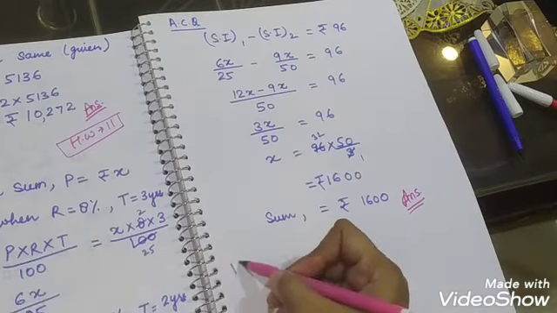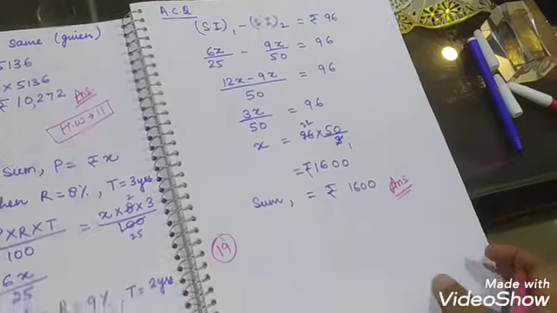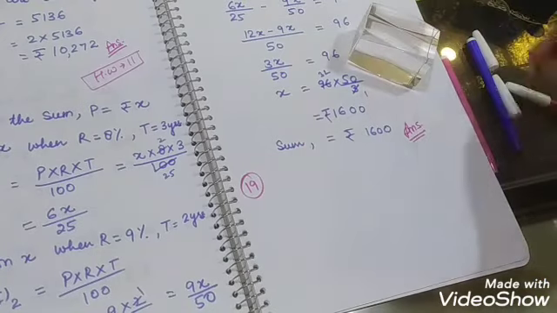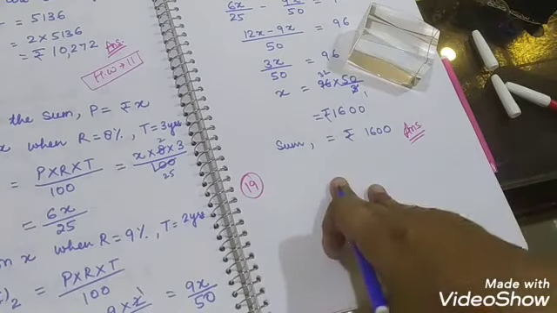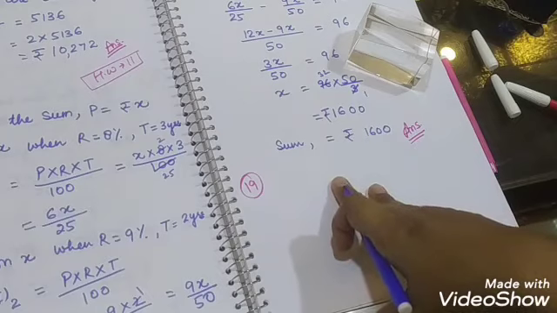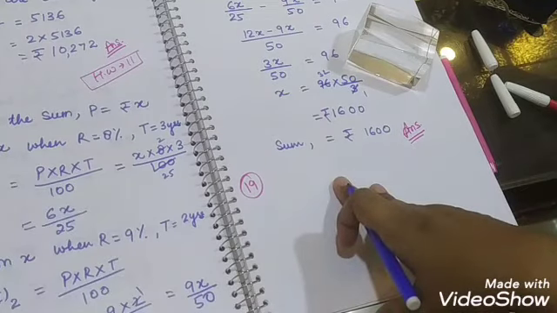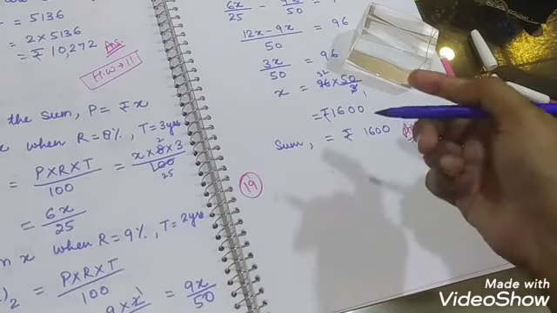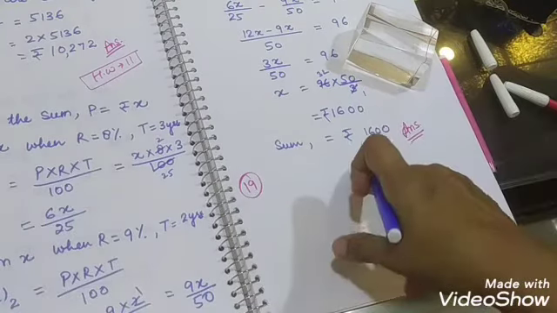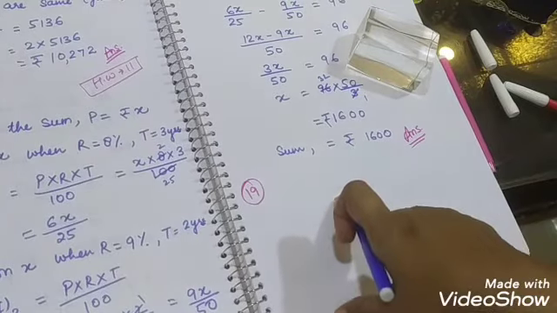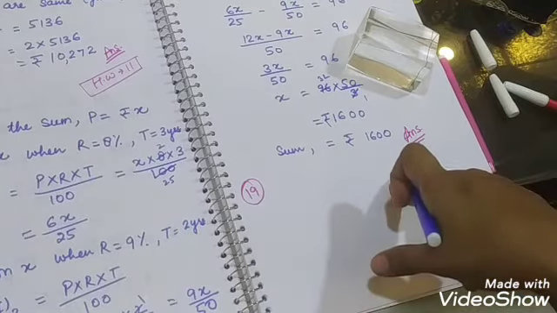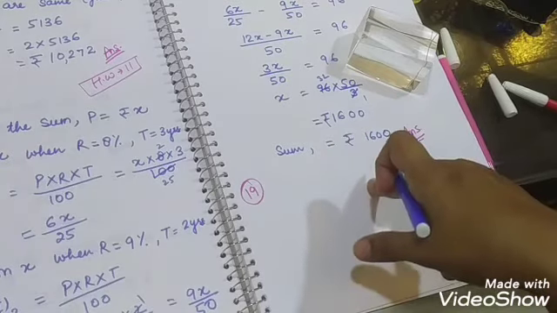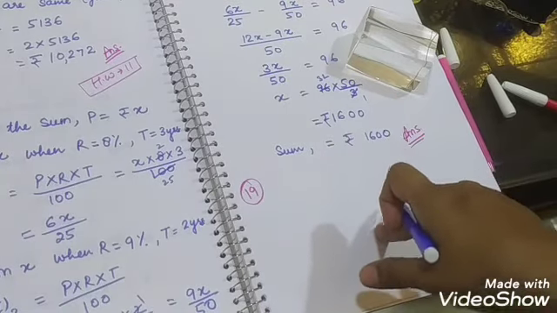Now we will move towards the next question, which is question number 19. Let us read the question from the book. Question 19 is: Divide 6,000 into 2 parts so that the SI on the first part for 9 months at 12% per annum is equal to SI on the second part for 1 1/2 years at 10% per annum.